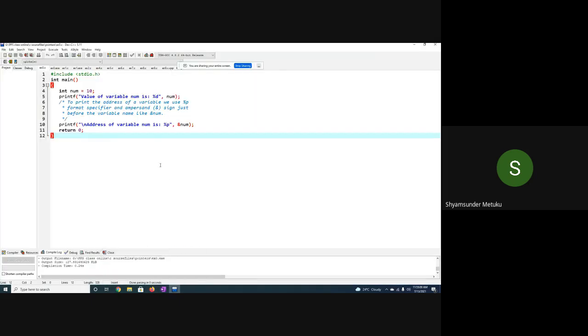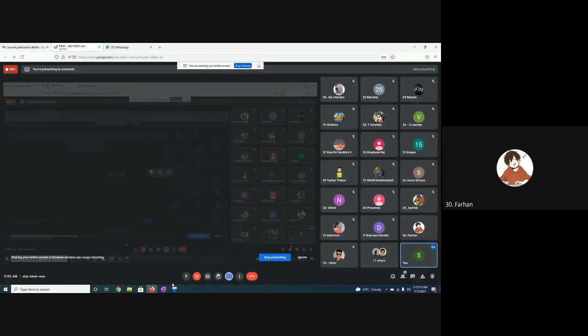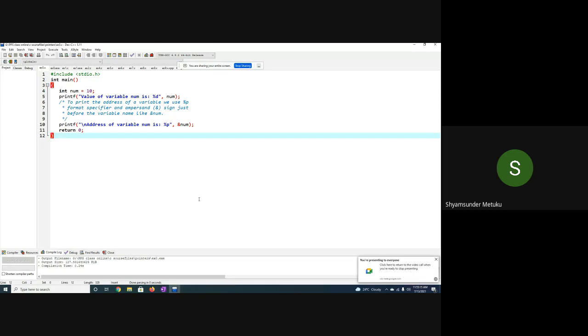So in that context, it's very simple for everyone. Only two printfs. One is going to print the content of the memory. The second one is going to print the address of the memory. Is it clear? Is it clear or not? Respond. Yes, sir. So how do you get the address of the variable? By adding an ampersand on the left-hand side of the variable name. Yes or no?